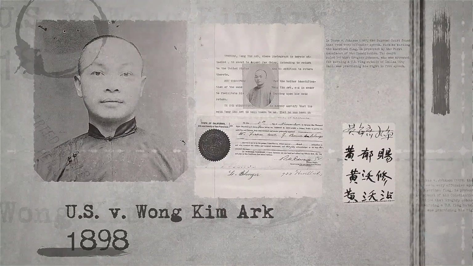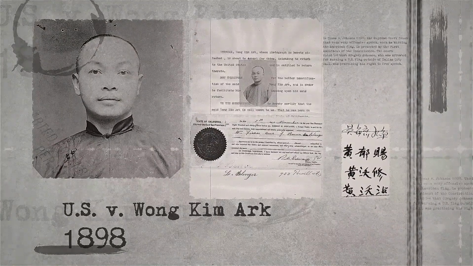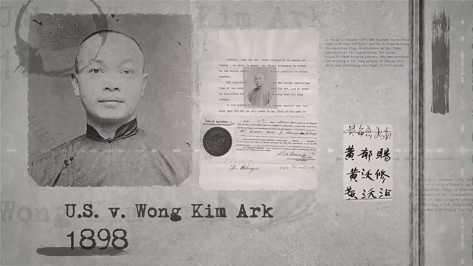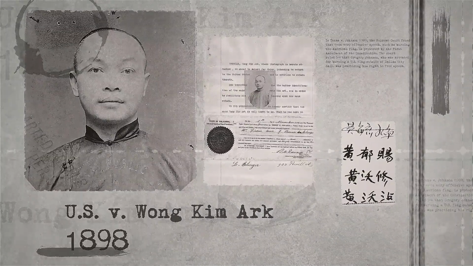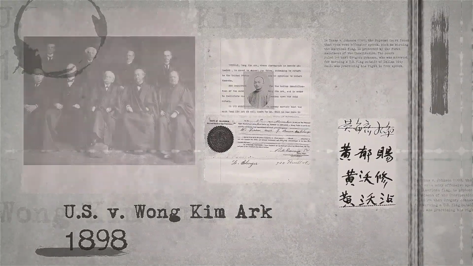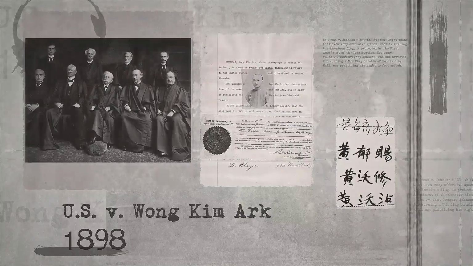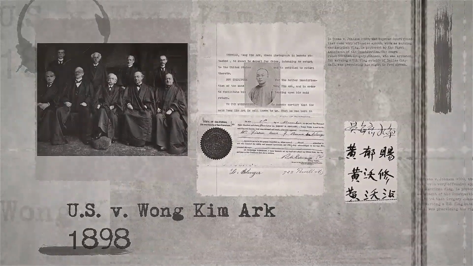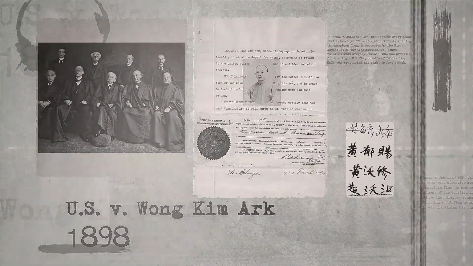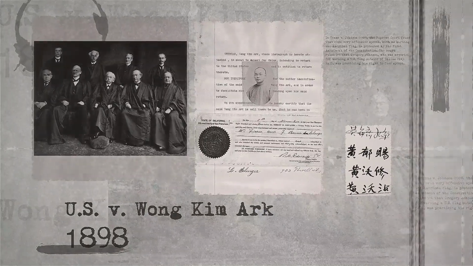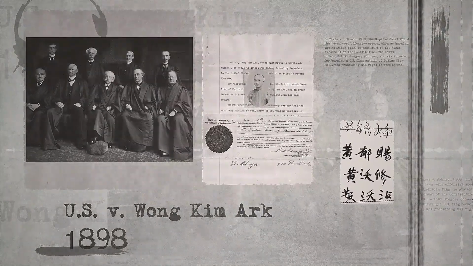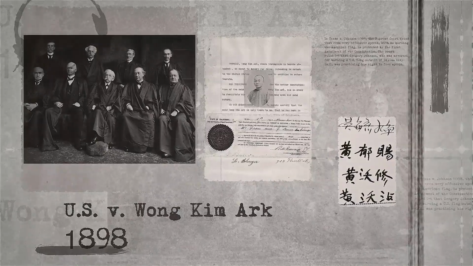U.S. v. Wong Kim Ark in 1898 established the precedent that anyone born in the United States is a U.S. citizen, regardless of his or her parents' nationalities. In a 6-2 decision, the Supreme Court ruled that Wong Kim Ark, who was born in San Francisco to Chinese parents, was entitled to citizenship because of his birth in the United States. The court ruled on the first clause of the 14th Amendment of the Constitution, which states, "All persons born or naturalized in the United States and subject to the jurisdiction thereof are citizens of the United States."